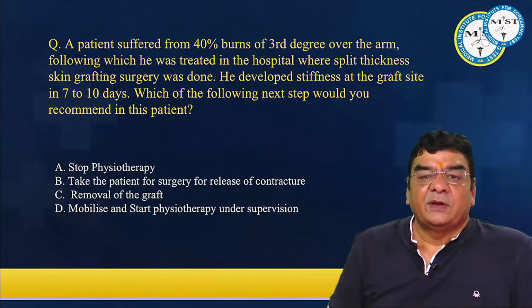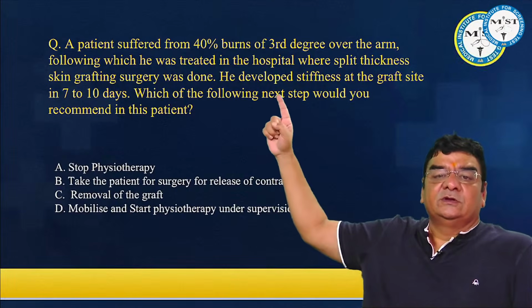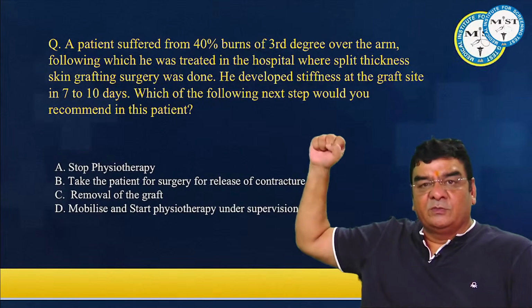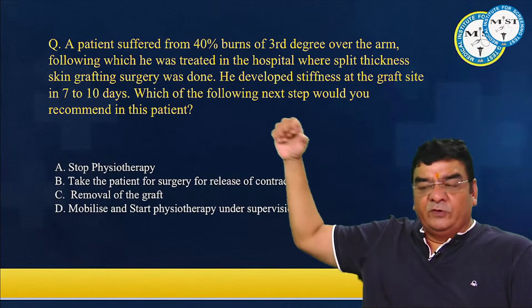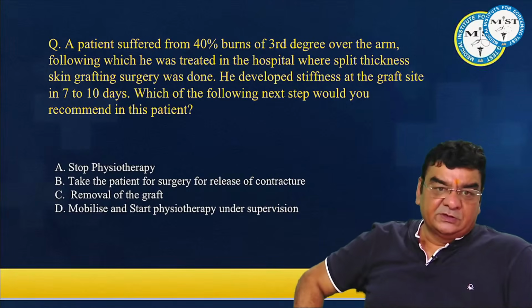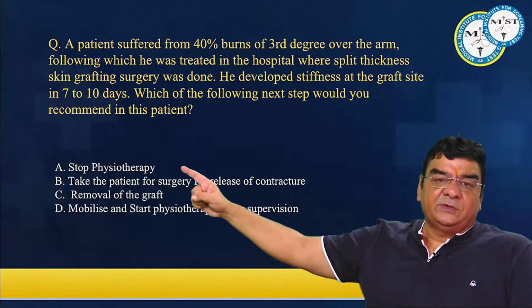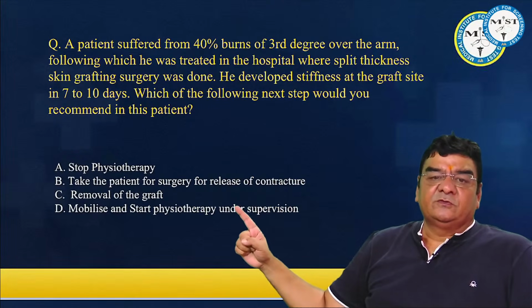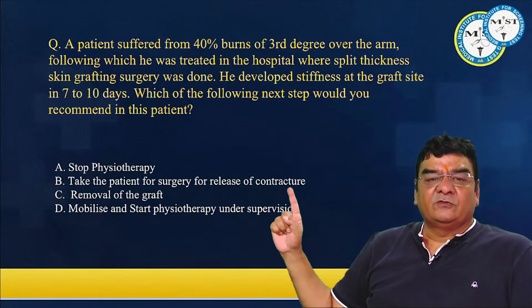Anyways, coming back to this, if stiffness is developing at the graft site, that means physiotherapy is not being properly done. So we have to encourage the patient to do proper physiotherapy, maybe under supervision. Should we stop physiotherapy? No. Graft would have already been settled by this time. Take the patient for surgery for release of contracture?